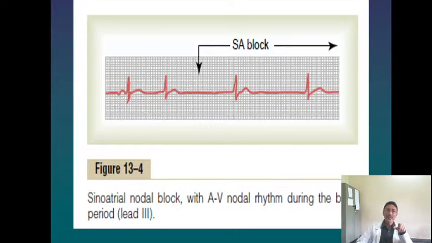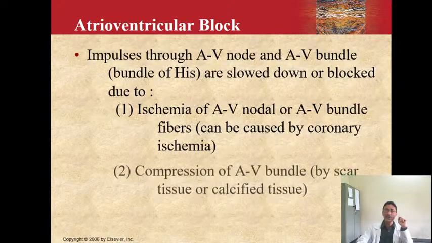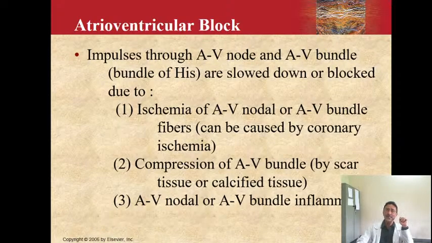Here you will find that there is no P wave occurring before the QRS complex. So you find that a QRS wave and a T wave is seen. Then what is an atrioventricular block? So atrioventricular block is nothing but impulses from the AV node and the AV bundle are blocked or slowed down.